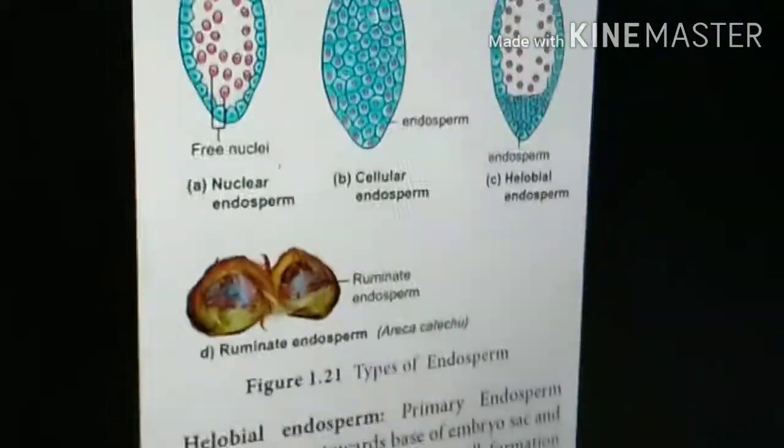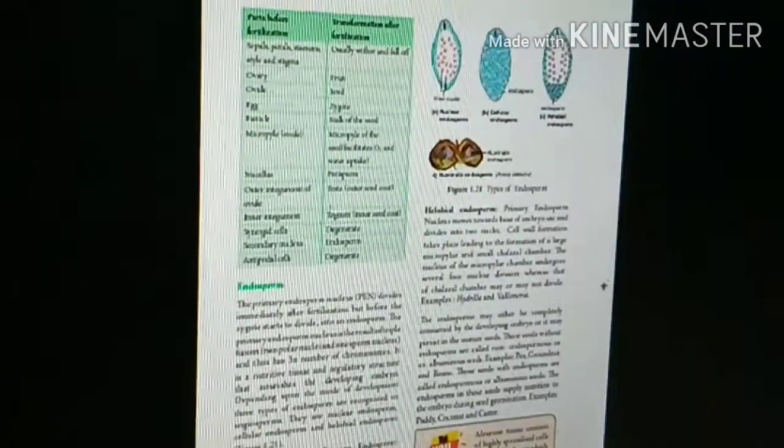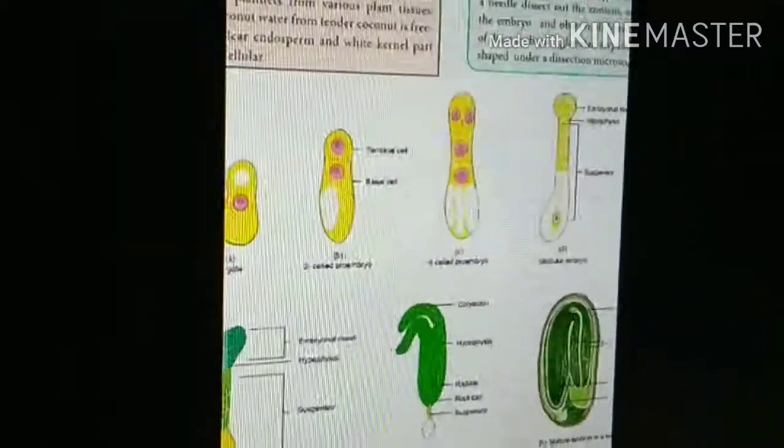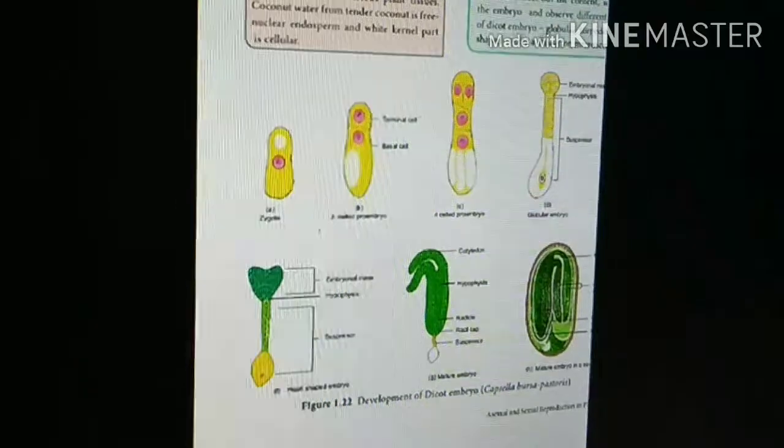Now we will see how the embryo develops. So this is the formation of embryo development.